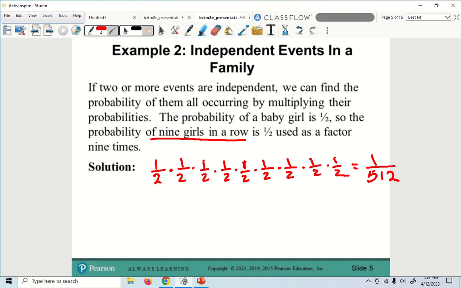Now, I'm going to do a little bit more math here. Instead of writing my 1/2 over and over again, I could use an exponent. Very good. So I could rewrite it as 1 over 2, close the parentheses, raised to the 9th, and we still get the 1 over 512. And do me a favor, give me the decimal on this one. 0.019.